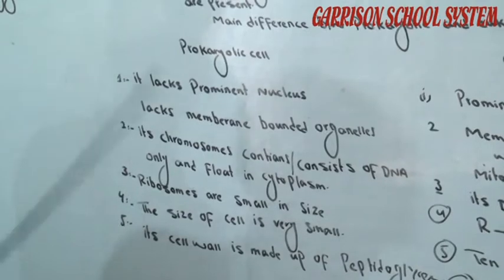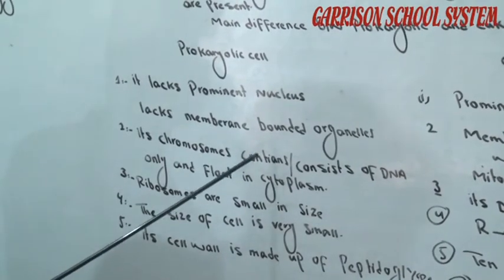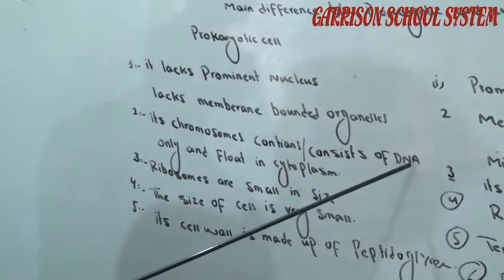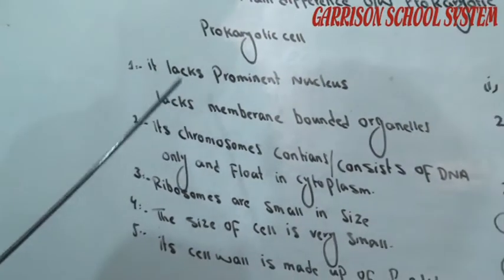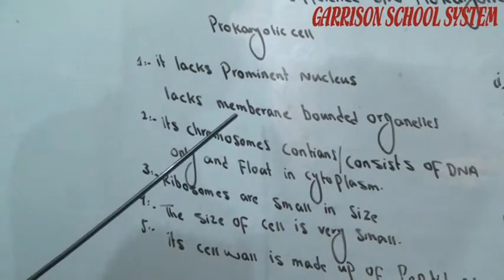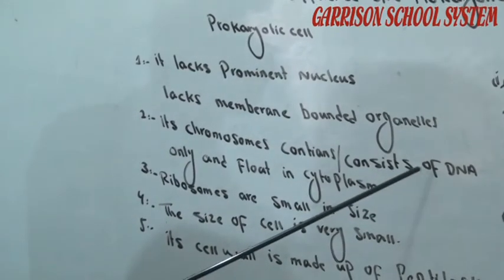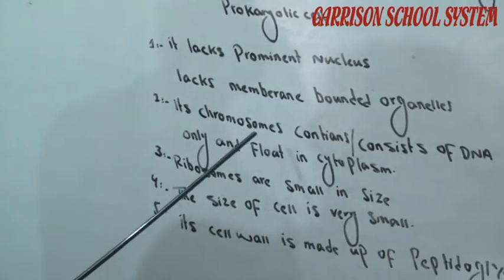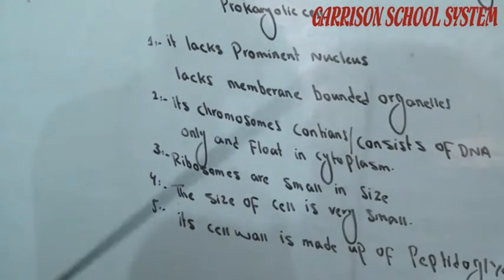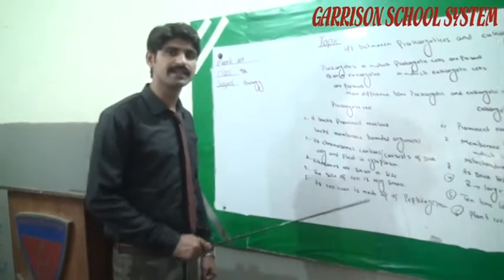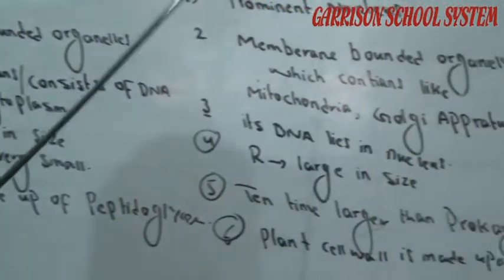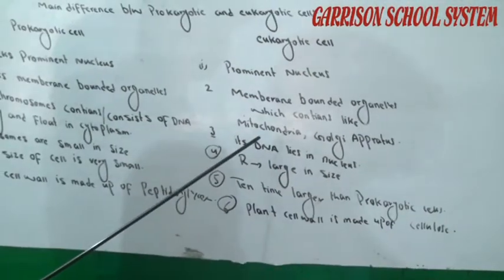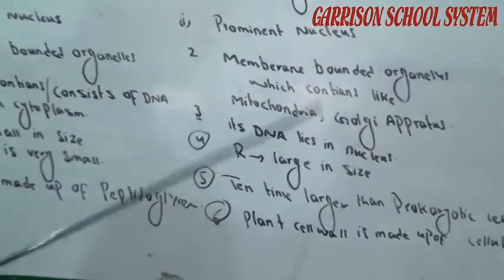In prokaryotic cells, the chromosomes consist of DNA only, and DNA is floating in the cytoplasm of the cell. Now, in eukaryotic cells, DNA lies in the nucleus.